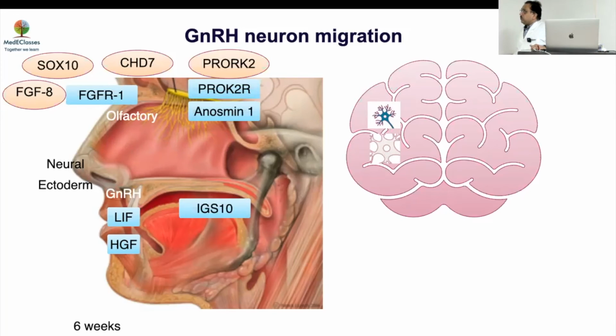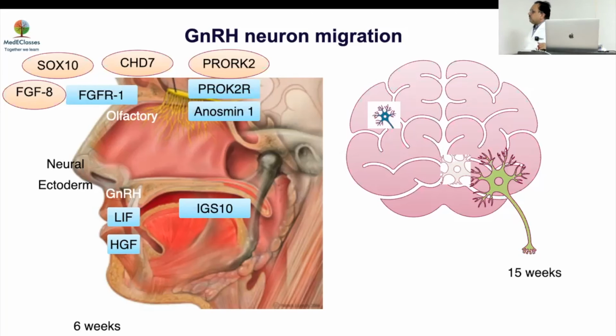Since anosmin is the major regulator, its defect will 100% cause the problem, and it is an X-linked gene, so the defects are much more common. Anosmia is much more common in boys, but it can still happen in girls, and it's very important to understand that anosmia can happen in both boys and girls with hypogonadism. From here, the neurons will go to the arcuate nucleus and a bit to the AVPV nucleus in girls, as discussed, and then they will grow and start producing GnRH by 15 weeks.